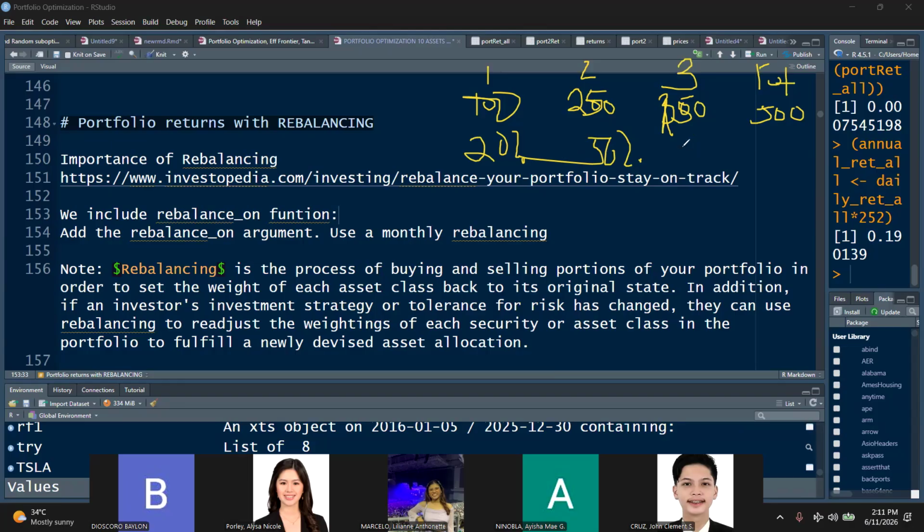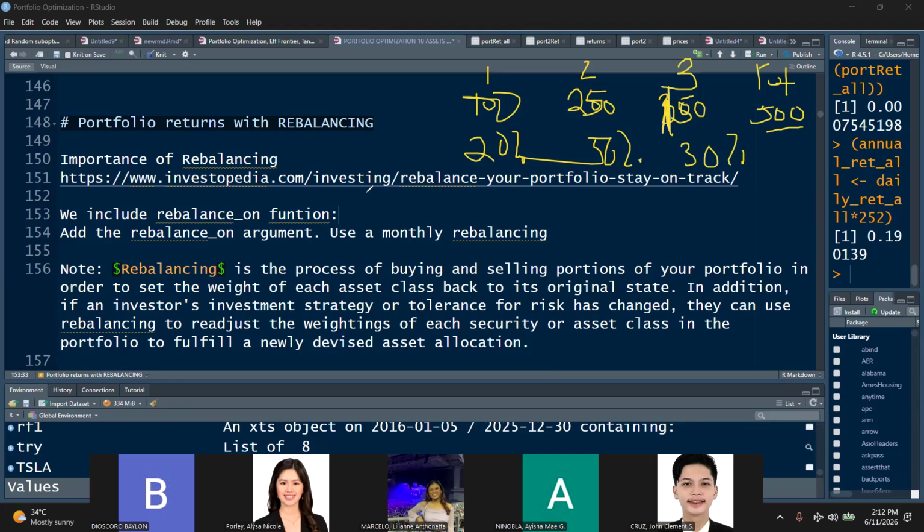Sorry, the total is 500. And 150 out of 500 is 30%. So these are the weights of your assets.